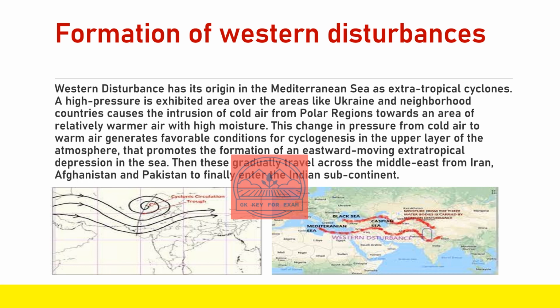In this figure we can see the movement of western disturbances. So here we can see that it's not that it can happen only in winter or in monsoon, it can happen in any weather. And because of the Biparjoy cyclone, the Arabian Sea has become a high pressure zone, and that's why western disturbances came during this monsoon. So let's move to the next slide and learn about the impact of western disturbances in India.